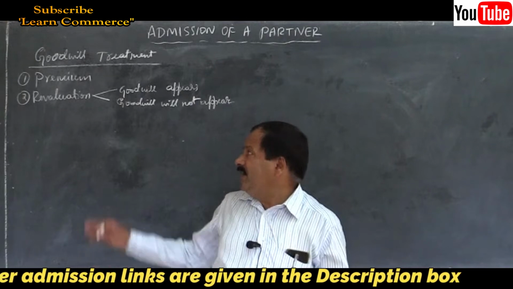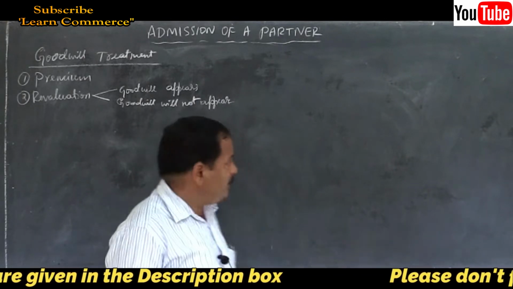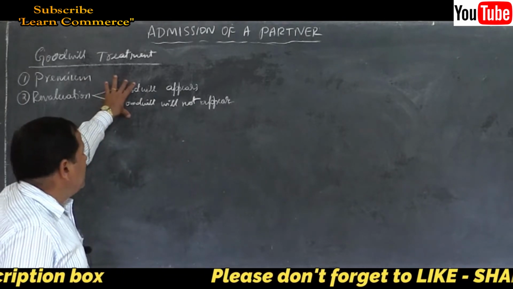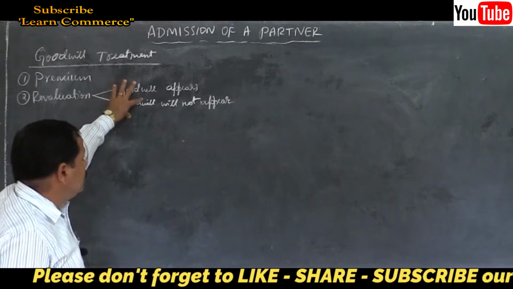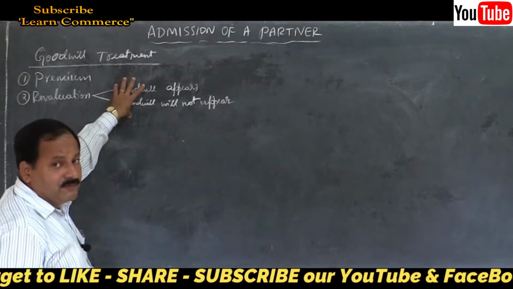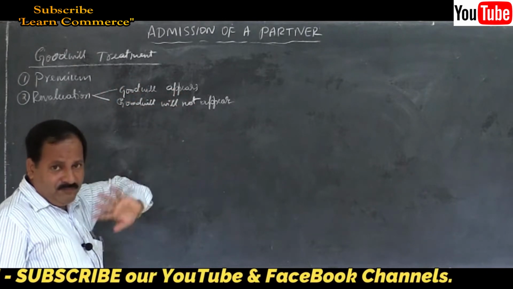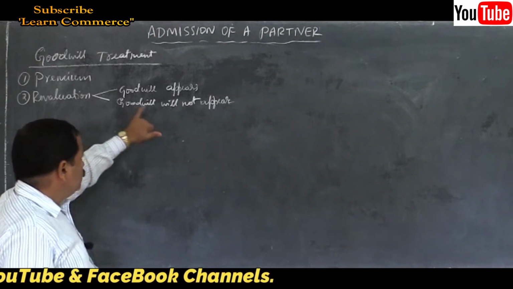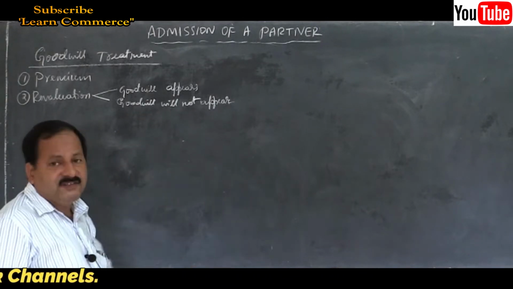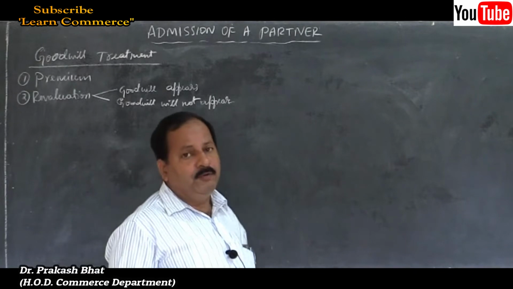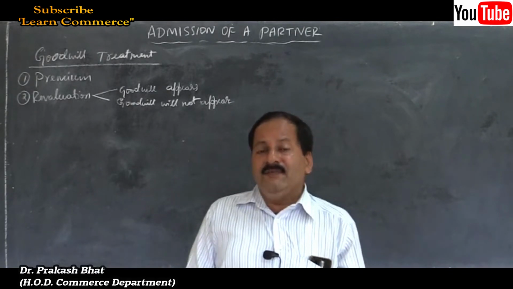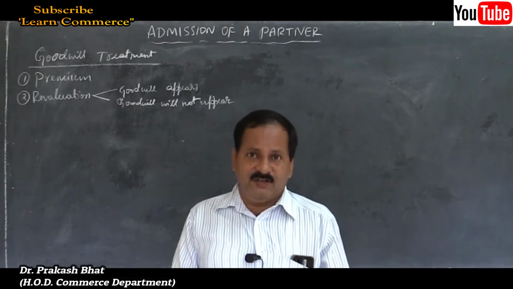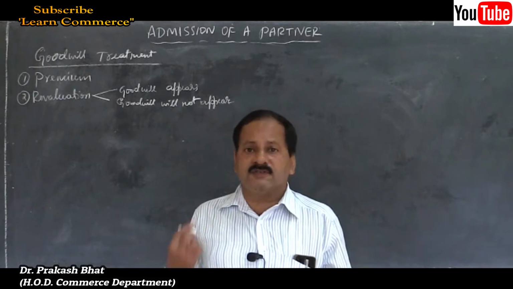So, coming to the point here: goodwill will appear in the books of the firm, no goodwill treatment for that. Goodwill will not appear, this is our concern here. When the goodwill is not appearing in the books of the firm, we have to create goodwill in the books of the firm.